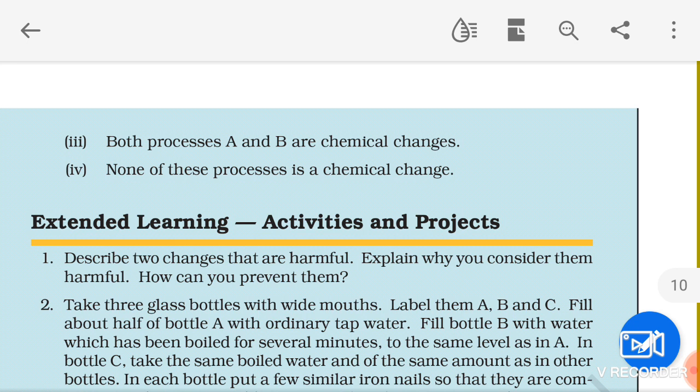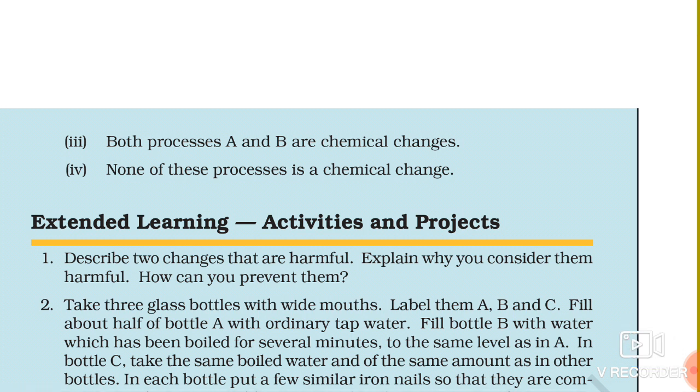So suppose I am giving you an example. This is just an idea, you can think of something new. Suppose we are keeping milk out without boiling. The milkman is giving milk and we are keeping it in the open without boiling, and it gets spoiled, and we don't want to spoil that milk. So how can we prevent milk from spoiling? If we boil it, it will remain good for longer. So this is one example. You can take another example and note it down in your notebook.